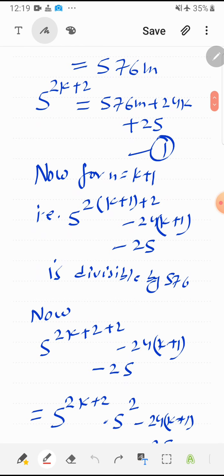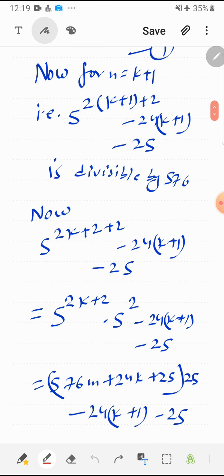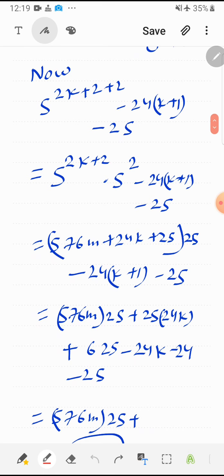So it is 5 raised to the power 2k plus 2 plus 2 minus 24 into k plus 1 minus 25. Now I want to represent this 5 raised to the power 2k plus 2 here, so that I can put the value from equation number 1. So I am applying the law of exponents and writing this term like this. Putting the value from equation number 1, again I am reminding you not to actually multiply these two numbers, because our target is to take 576 common from every term. So I am opening the bracket and symbolically writing the term in multiplied form.